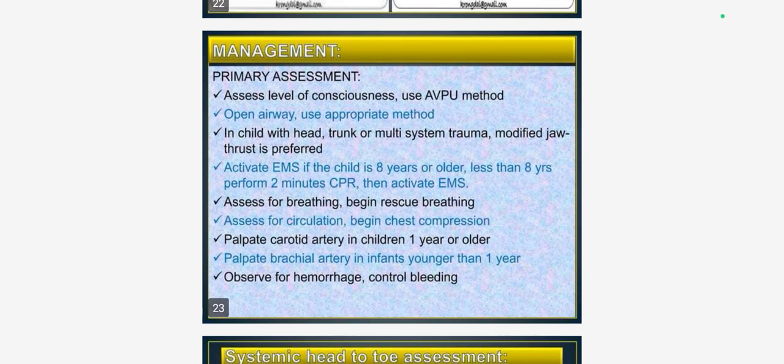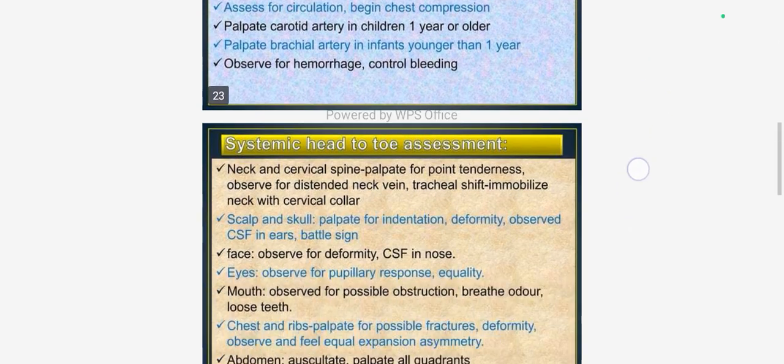How will we manage the unconscious child? Open the airway, then ABC, then head, trunk, and multi-system trauma. Modified jaw thrust is preferred. Activate EMS. For a child of 8 years or less, give 2 minutes for CPR, cardiopulmonary resuscitation. Assess for breathing, rescue breathing. Assess for circulation, begin chest compression. Palpate the carotid artery in children 1 year or older and the brachial artery in infants younger than 1 year. Observe for hemorrhage and control bleeding.